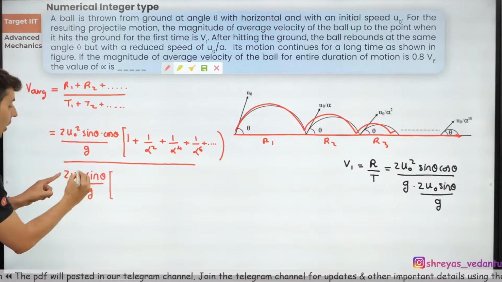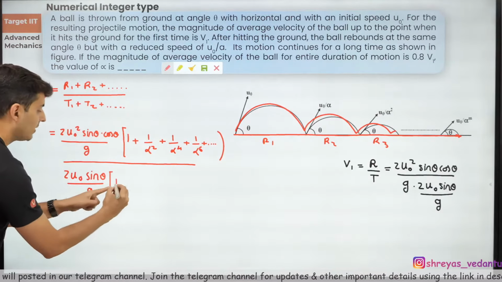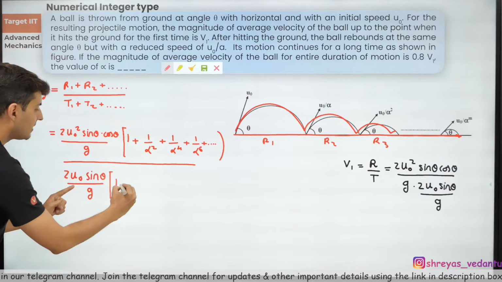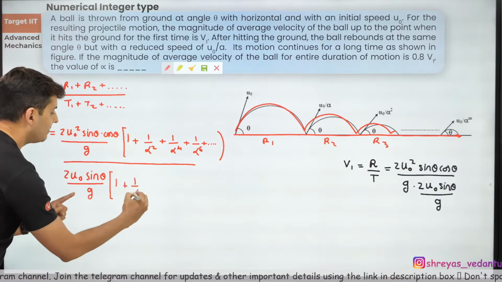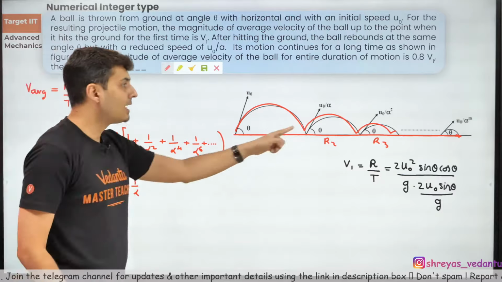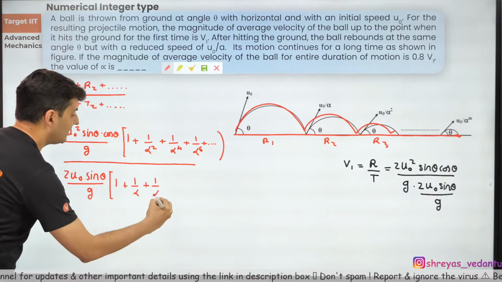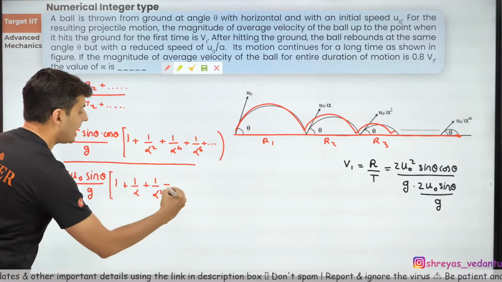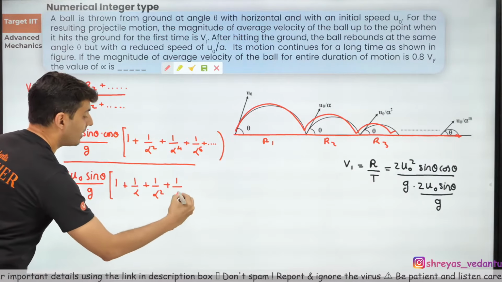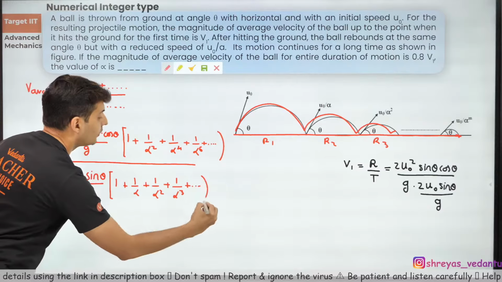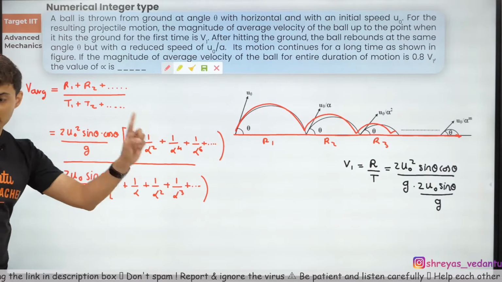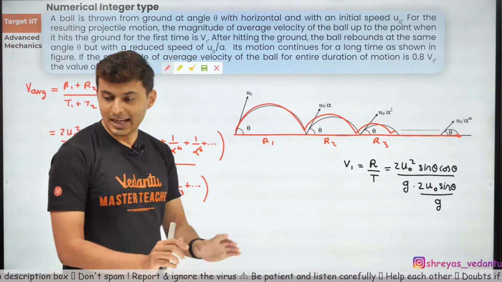All these terms will be common. The first projectile will be as it is. The second projectile will be 1 by alpha. The third projectile will have a factor of 1 by alpha square. And the next projectile will have a factor of 1 by alpha cube. And so on and so forth. Everybody getting this point? Can you see a GP?